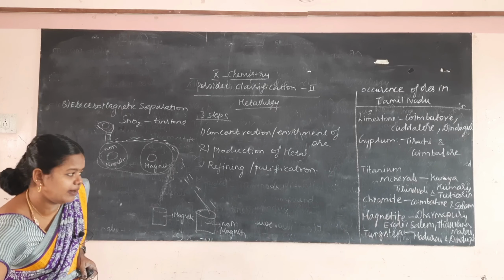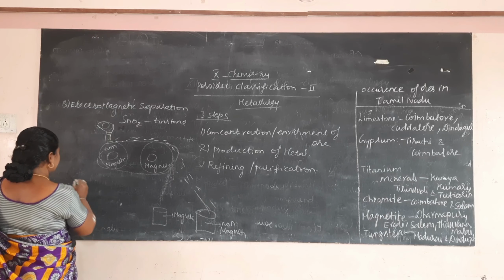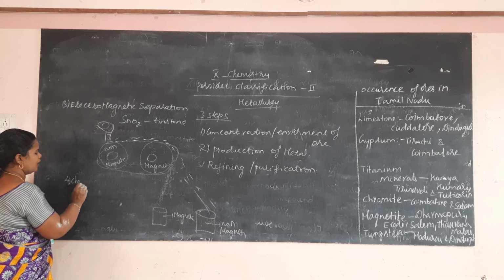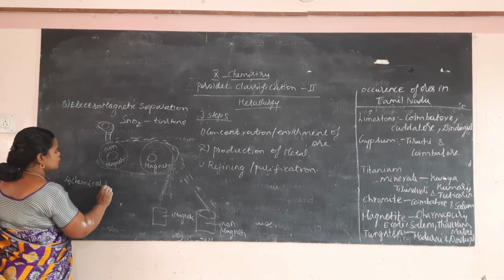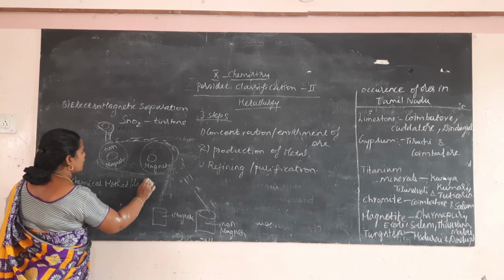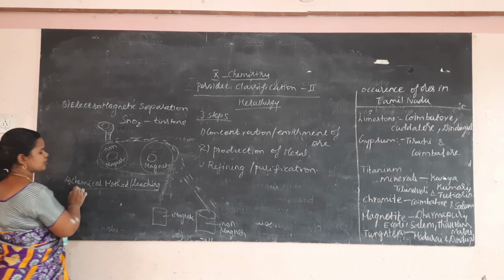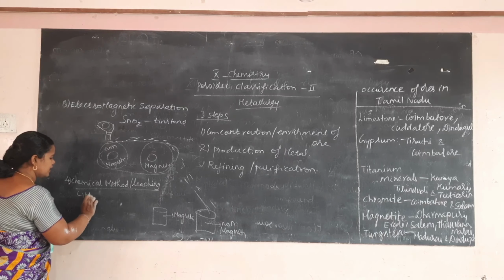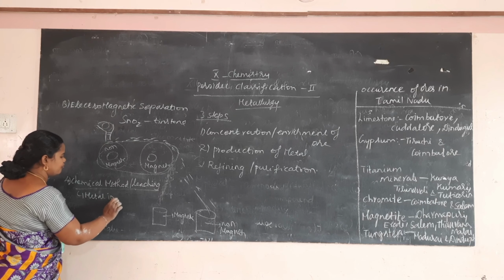Then the fourth method is the chemical method, or leaching. It is used to obtain the metal in very pure form.